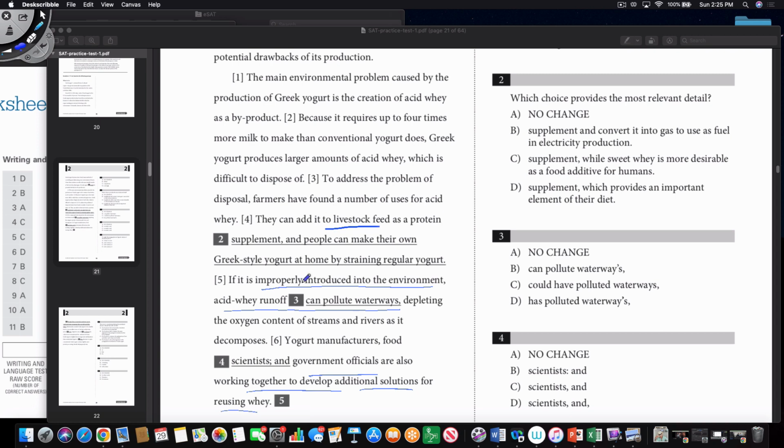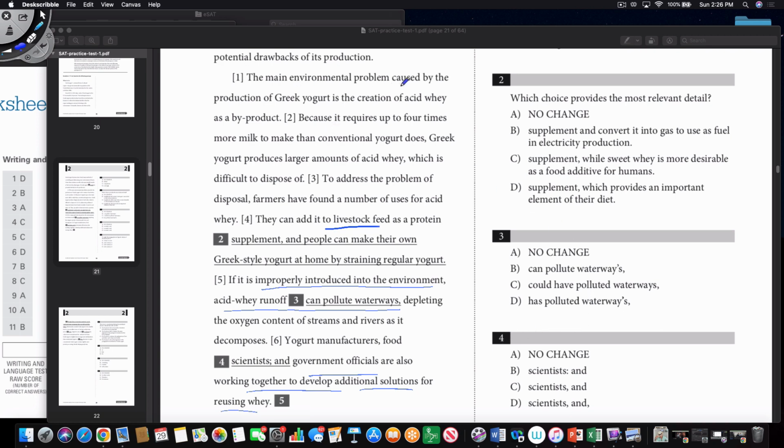So 5 doesn't look like it is in the right position, because 5 is talking about why it is difficult to dispose of acid waste. This is not on the topic of recycling and possible ways to recycle acid waste. So 5 has to be moved out of where it is because it's interrupting the flow of 4 and 6. So where can we put it? After 1 is one choice.